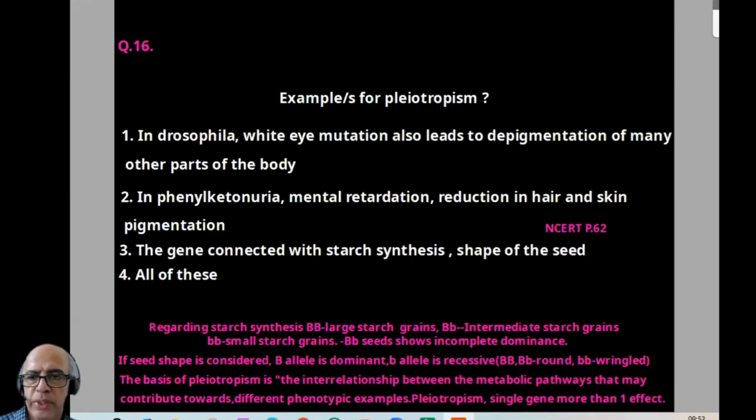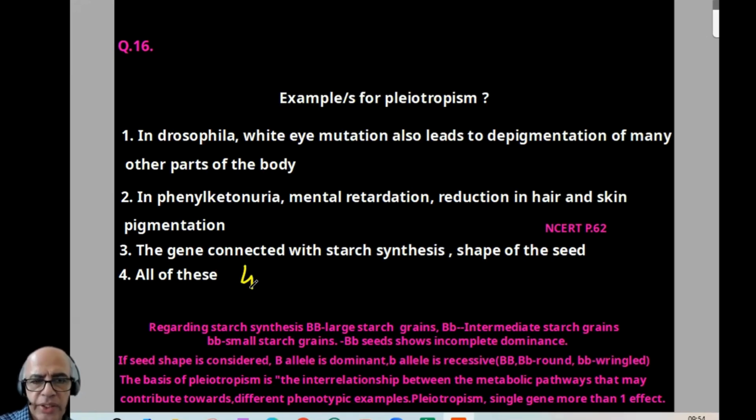Example for pleiotropism, single gene producing more than one effect. Typical examples that you may have already studied. Drosophila white-eye mutation also leads to depigmentation of many other parts. So single gene, more than one effect. Phenylketonuria, there will be mental retardation, reduction in hair and skin pigmentation. Then gene connected with the starch synthesis, shape of seed, and size of starch grain. Single gene. So all of this. So option-wise it is 4.